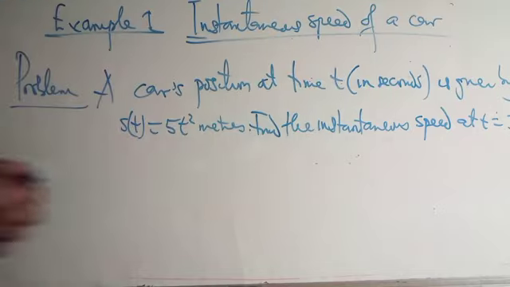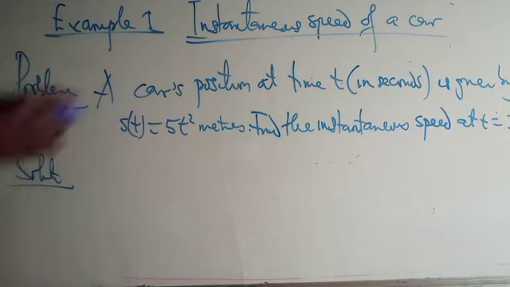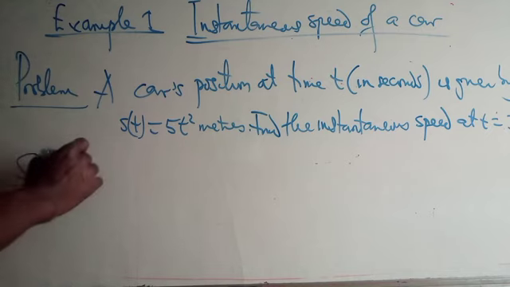That is, when the time is equal to 3, what will be the speed of the car? Okay, now how do we solve this? To solve this problem of instantaneous speed, we are going to use derivatives, we are going to use limits. Instantaneous speed will be equal to the derivative, which is the limit of average speed.